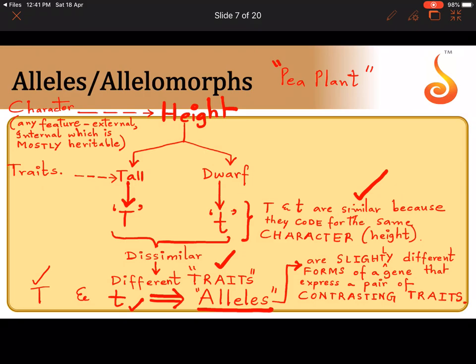What are the two traits here? One is tall and one is dwarf. So this is the definition of an allele.